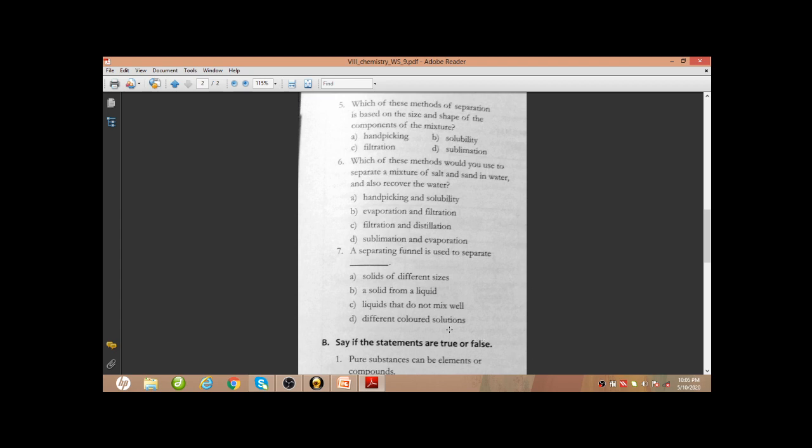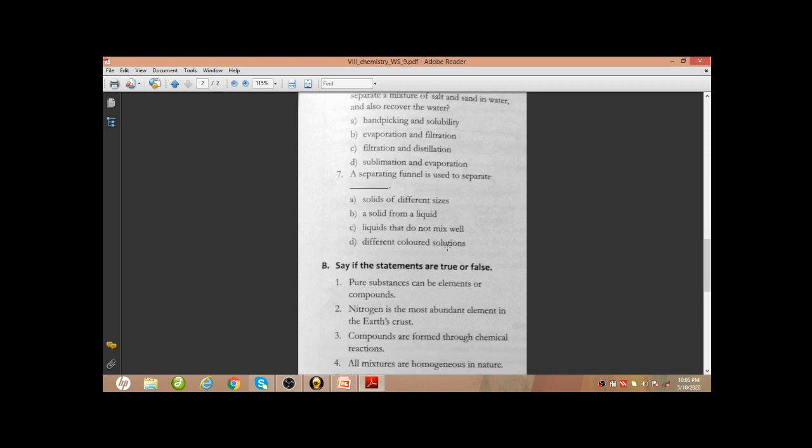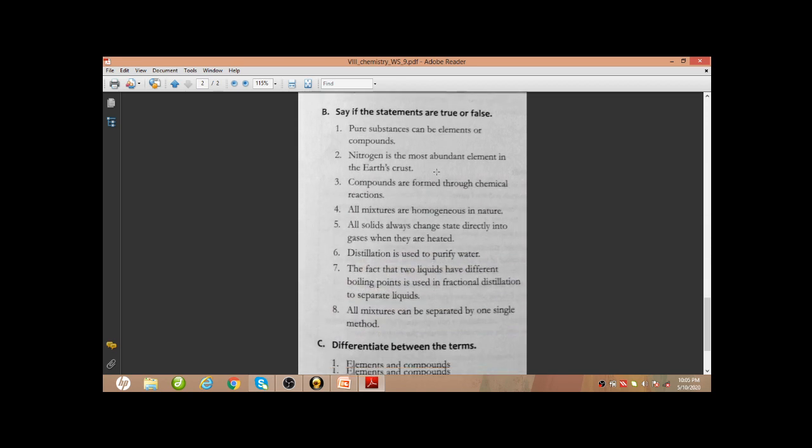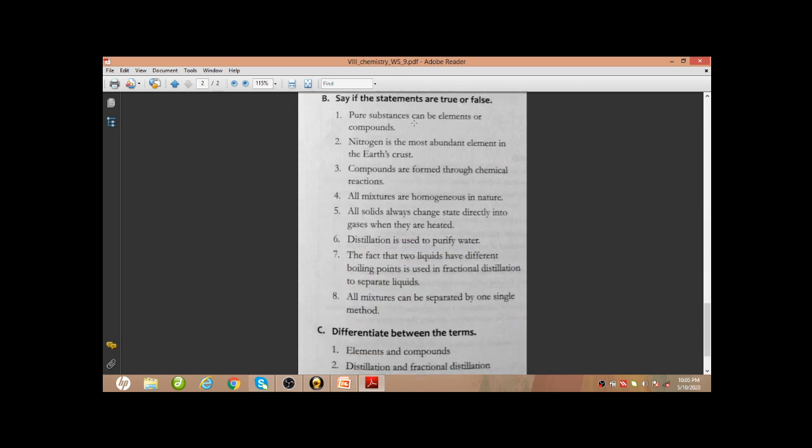Okay, so next, question number B. True or false, we have to say. Pure substances can be element or compound. So this will be true. Pure substances are two types, elements and compounds.